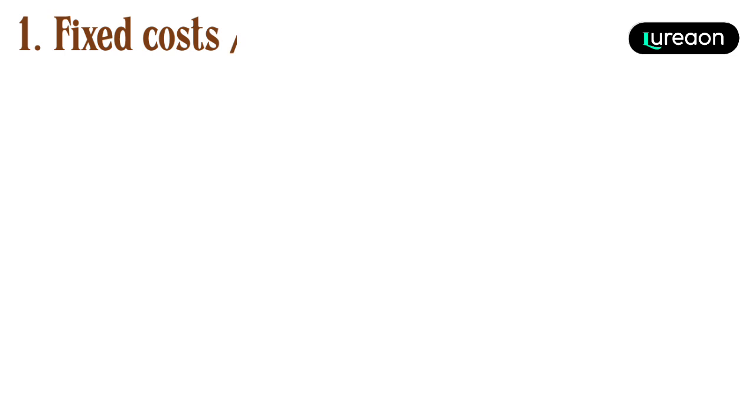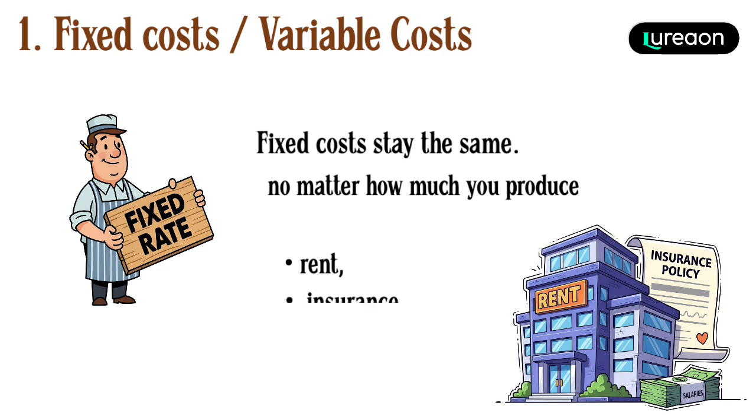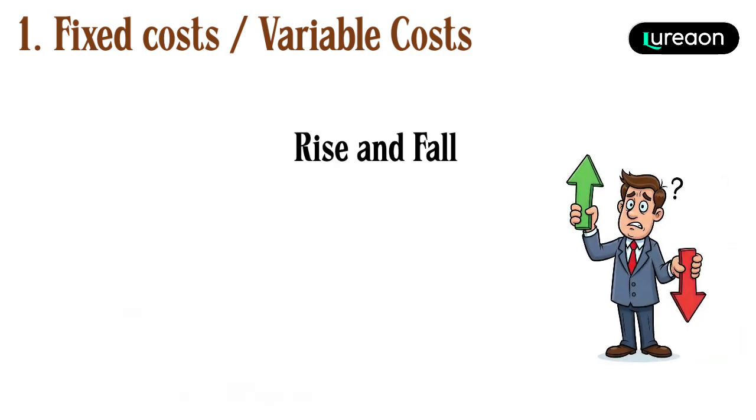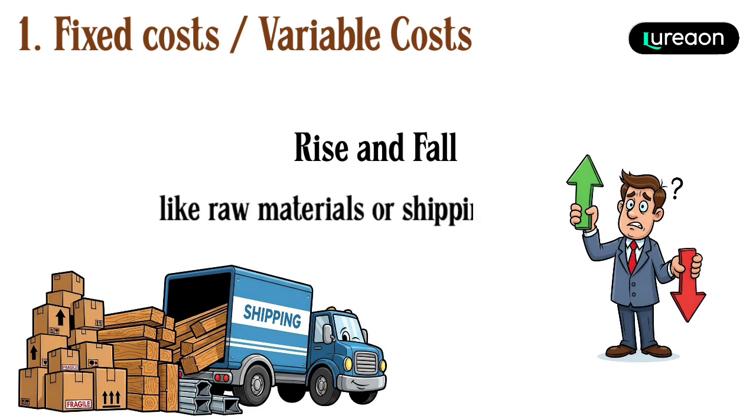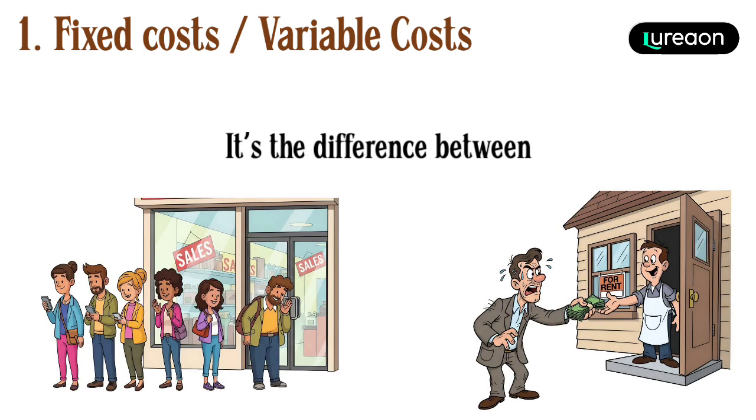1. Fixed cost and variable cost. Fixed costs stay the same, no matter how much you produce. Think rent, insurance, or salaries. Variable costs, on the other hand, rise and fall with production or sales, like raw materials or shipping. It's the difference between paying for your office every month and paying for supplies only when you make a sale.